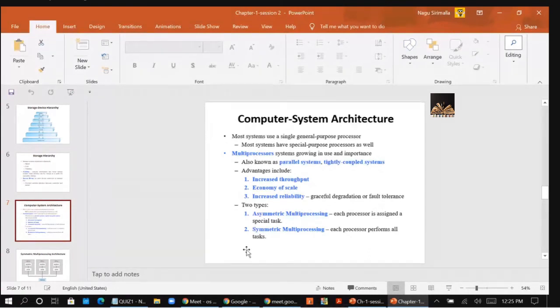The boss processor controls the system by scheduling and assigning tasks to worker processors. The worker processors have to complete the task assigned by the boss processor and give it back to the boss processor.